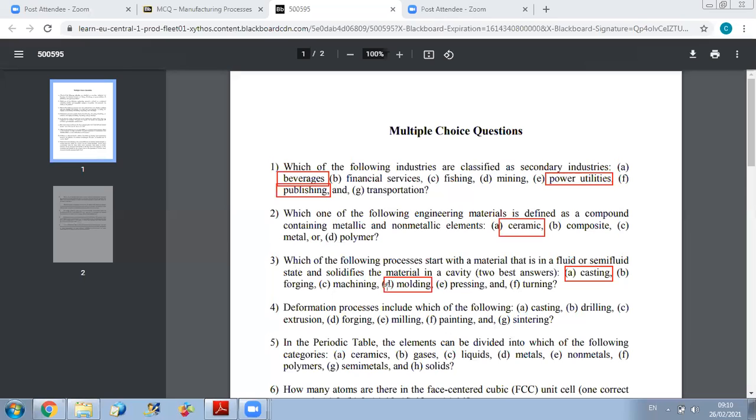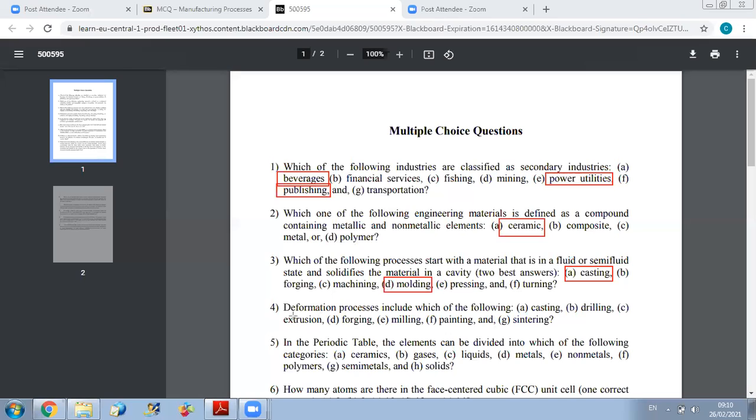But sometimes you can answer from common sense, because we have already seen the process. We have talked about casting, and we have talked about molds. So it can be familiar for you that casting and molding deal with solidification of material, while the other processes that we have seen in summary in the first chapter are not solidification processes.